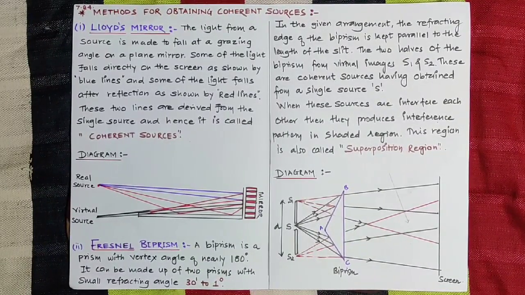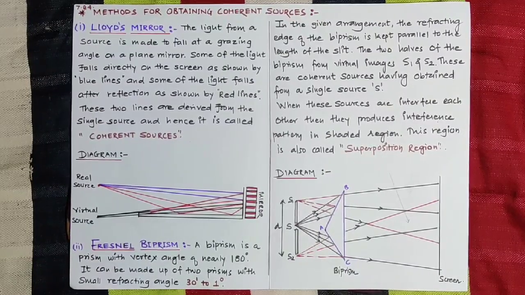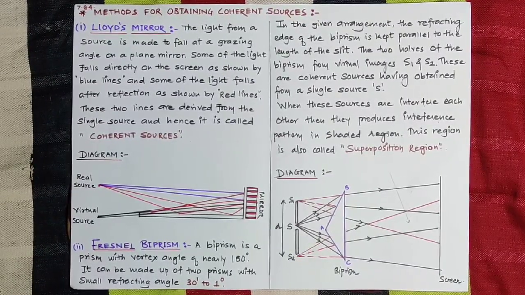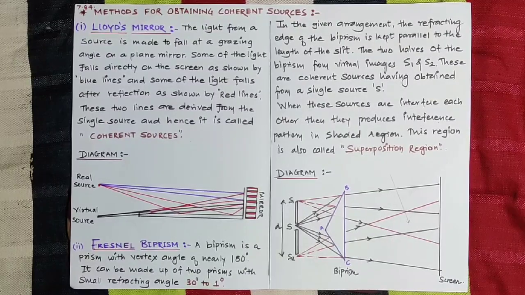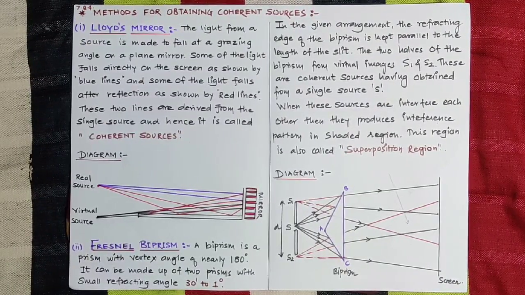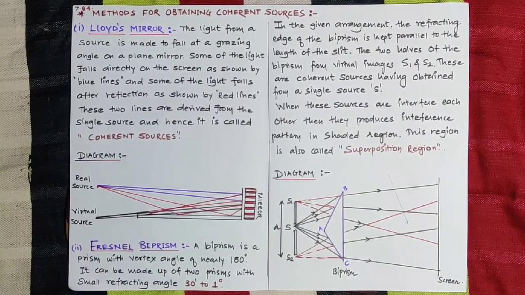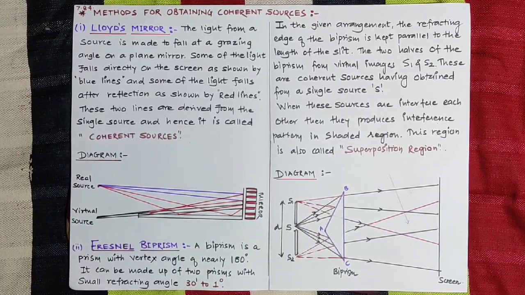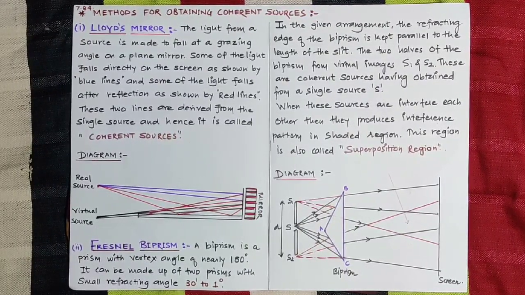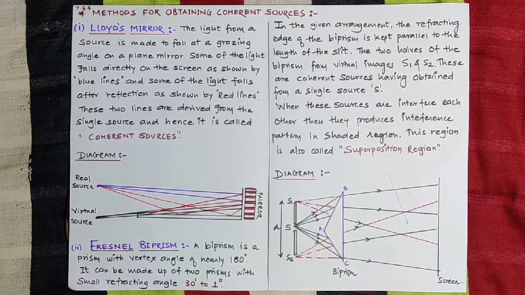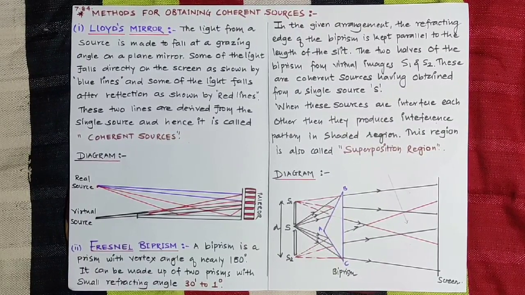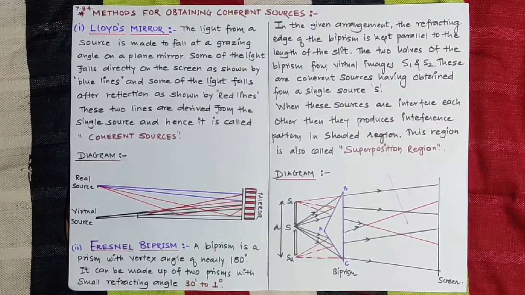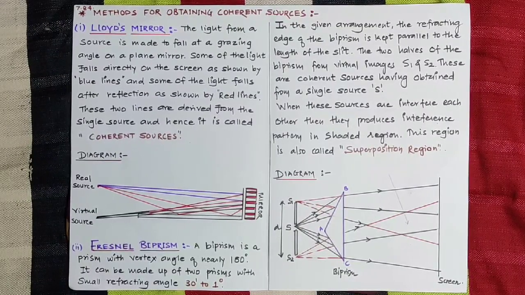Hello students, today we are going to discuss the next subtopic of the chapter Wave Optics, that is methods for obtaining coherent sources. In an earlier video we discussed the conditions for producing a steady interference pattern, as well as the intensity distribution for constructive and destructive interference and the analytical treatment.